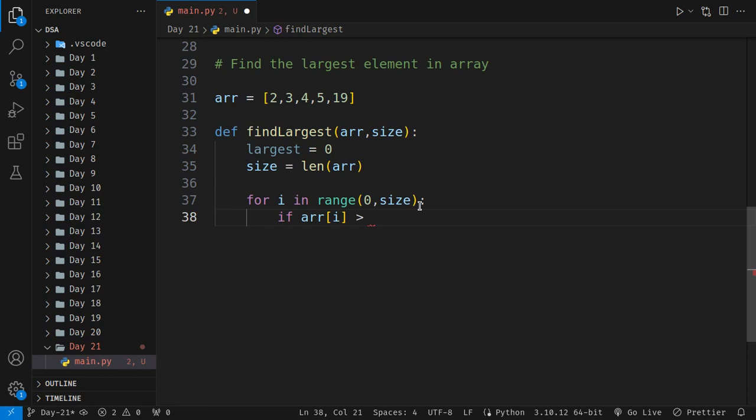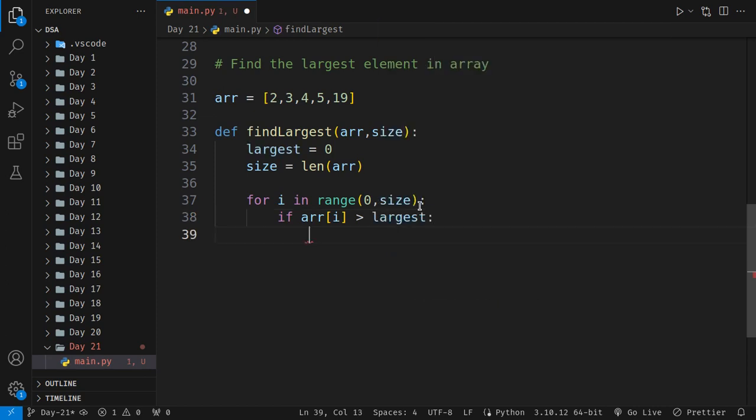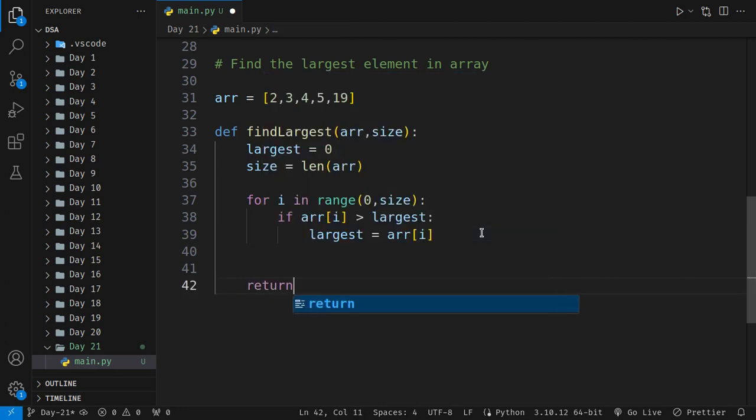If it is greater, then go. Then we are going to return the largest value.